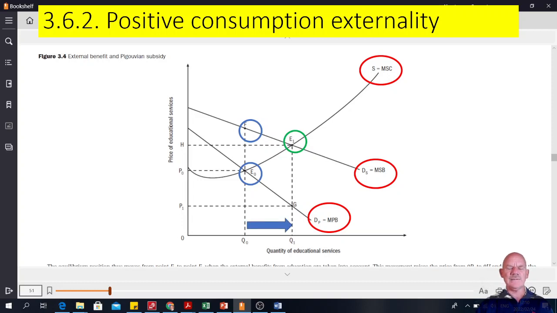So the ideal situation would be to have more education than the private sector would have produced. That's why the government also gets involved, and at a higher price. The benefits will be higher, but the price of the education will then also increase. But the optimal level of education is higher than what the private sector would produce, and hence the government should subsidize education, and that's exactly what they're doing.